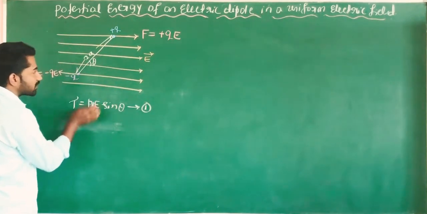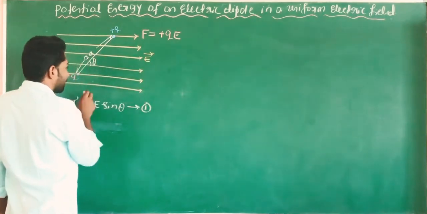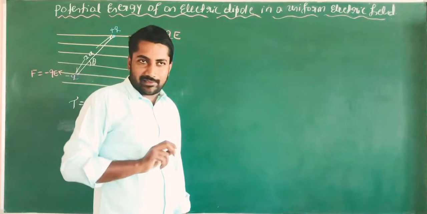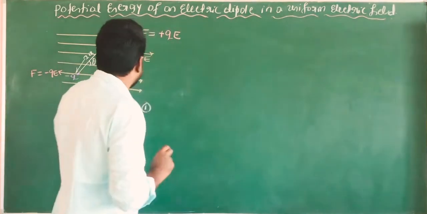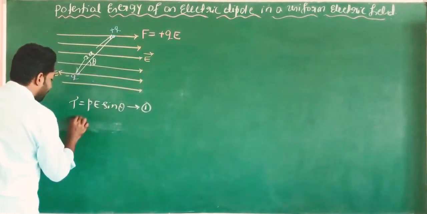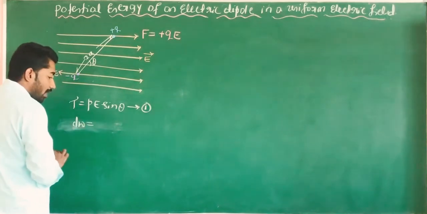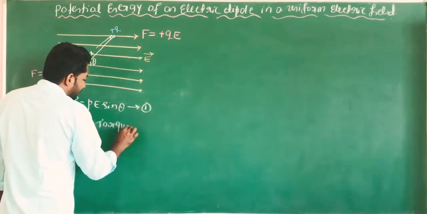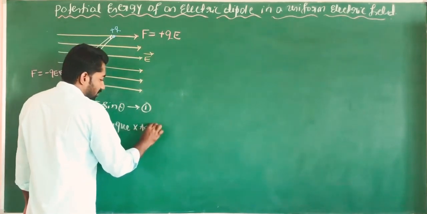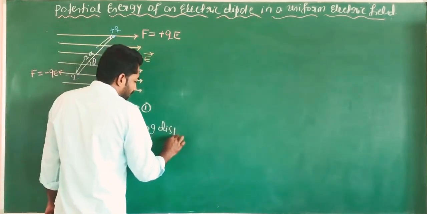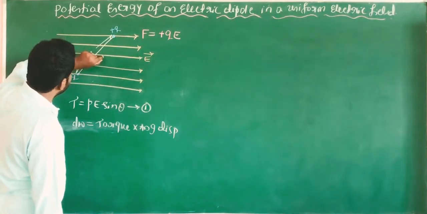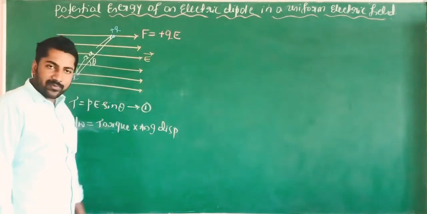That work done, the small amount of work done, is dW. Here dW is equal to work done is equal to torque into angular displacement. Some amount of work must be done to move this electric dipole against the direction of electric field.